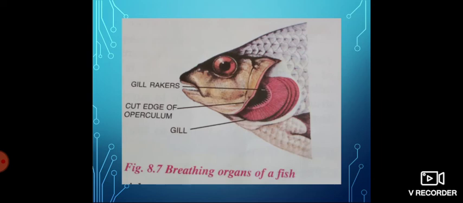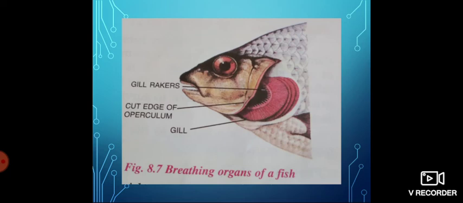So these are the adaptations of fish. Which are the adaptations of fish? Streamlined body. You have to mark it and study well. Adaptations of fishes are important. Streamlined body shape, then presence of scales, presence of fins, air bladder and gills. These are the adaptations of fishes. When you study, you have to study one or two sentences among these points.